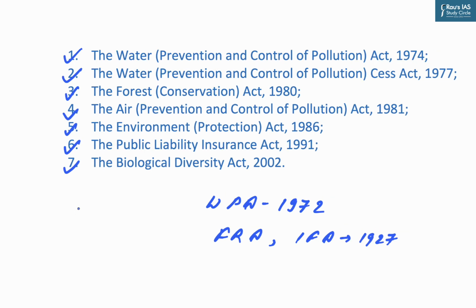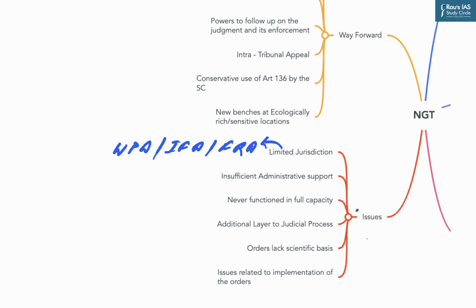Apart from this, the tribunal has jurisdiction over all civil cases involving a substantial question relating to environment, and additionally any person aggrieved by an order or direction of any of the appellate authority under the legislations mentioned above can also challenge them before the National Green Tribunal. Now let us have a look into the issues pertaining to the working of NGT.